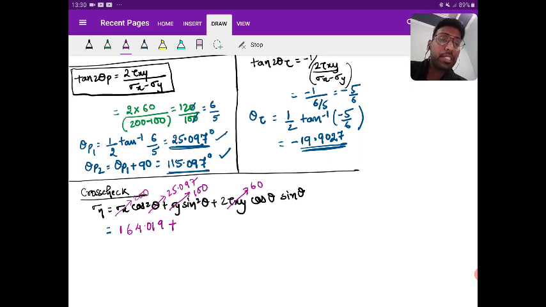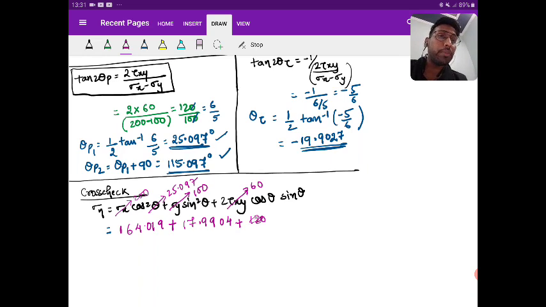So the value you are getting is 164.019, plus 25.097 sine, and square of this, then multiplied with 100. The value you are getting is 17.9904. Then next is 2 into 60 is 120.